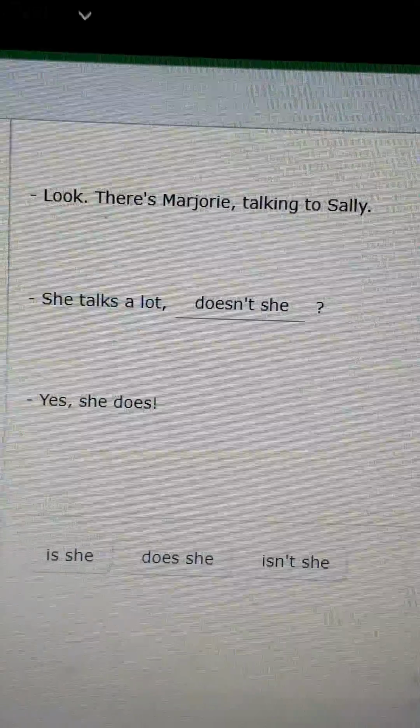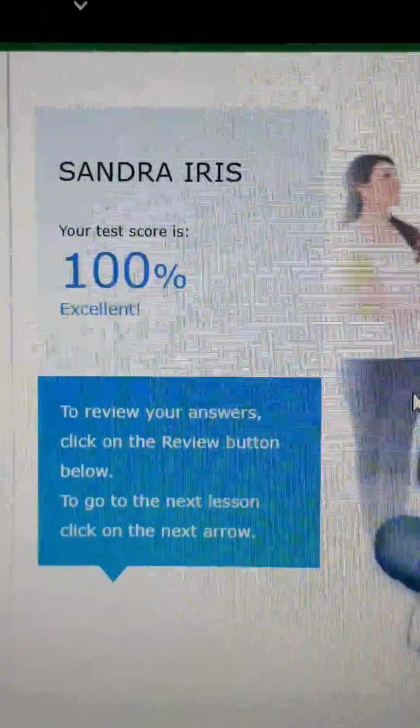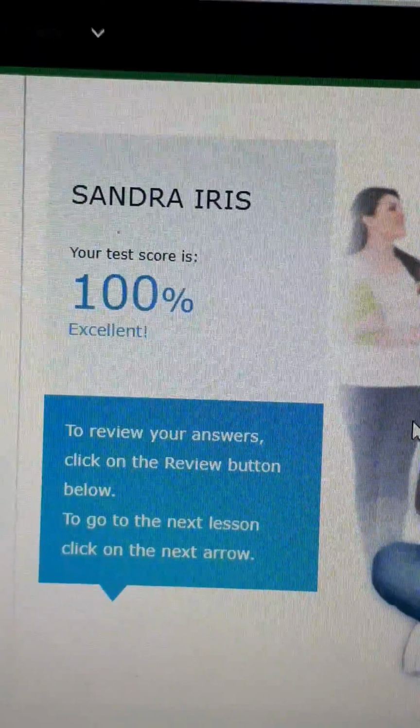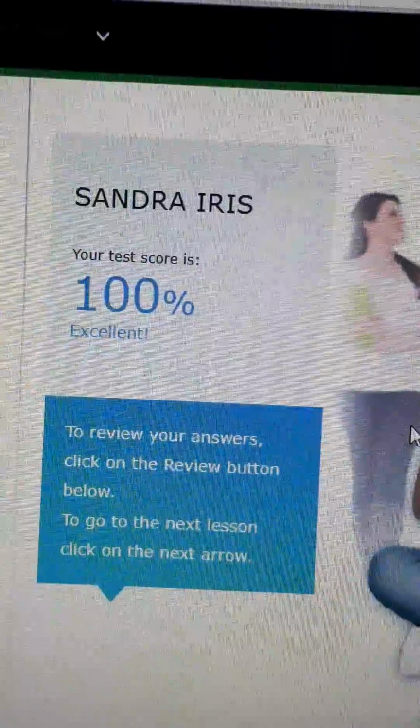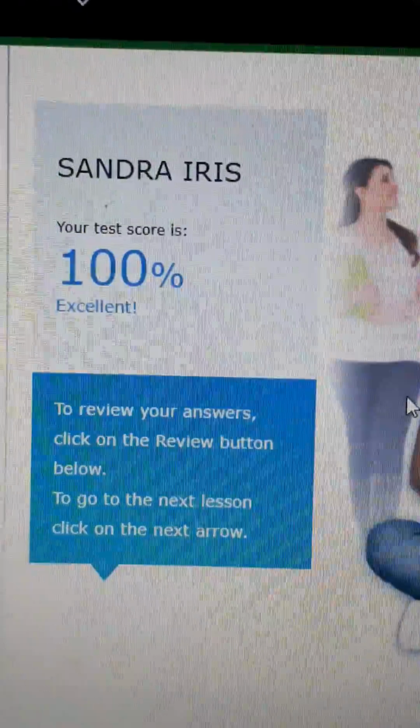Okay? And excellent, we got a 10 on the test. So please review this information. Remember that it's important to review the tenses so you can work in the correct form with the tag question. Anyway, we're going to review it in the next class.